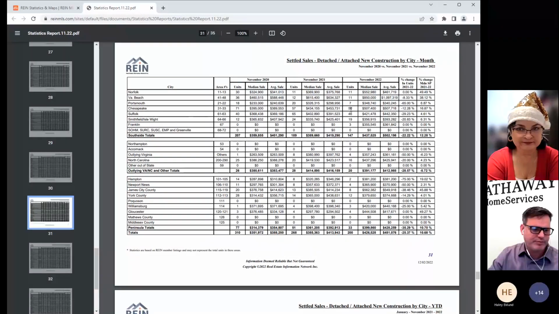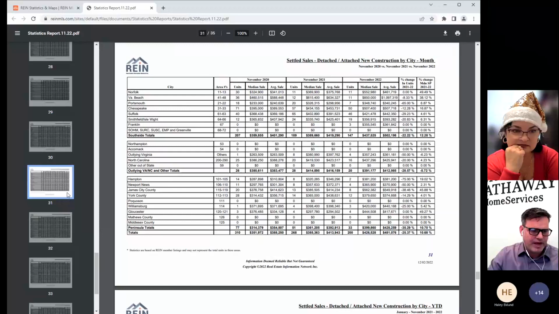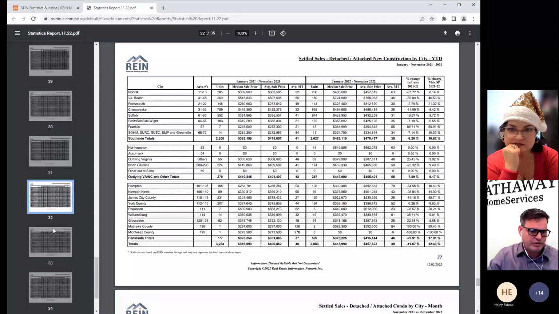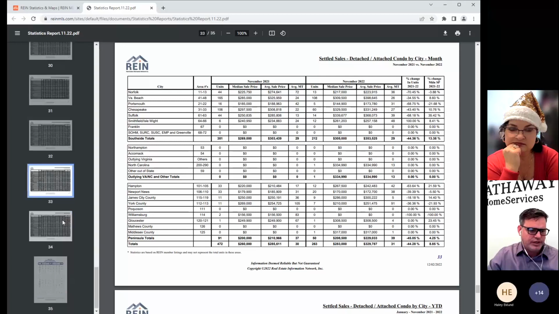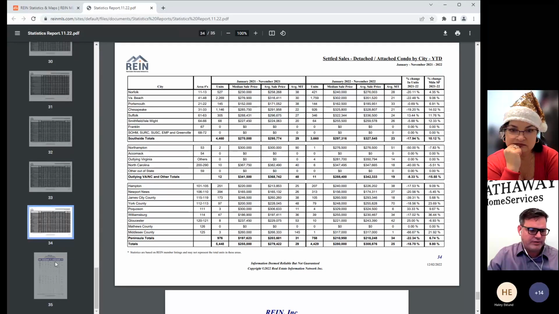I see Lori. So Lori, this might be some beneficial numbers that you might be looking for from a new construction perspective. Those are typically down towards the bottom, the new construction one. So like 31, if you're looking, that'll always be there for you. Same thing with page 32. And I believe, oh no, then this one goes into condos. And then we go back into year to date on the condo.